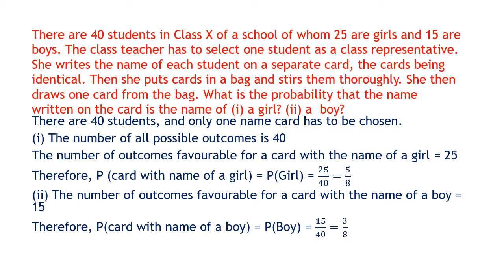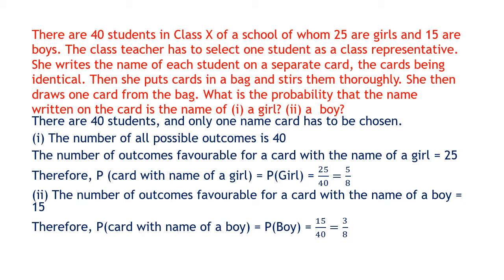The cards being identical, all the cards are the same, the name is written, and she puts them in a bag and stirs them thoroughly. Then she draws one card from the bag. What is the probability that the card is in the name of a girl? First case, a girl, and second case, a boy.